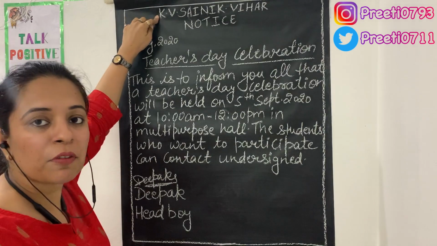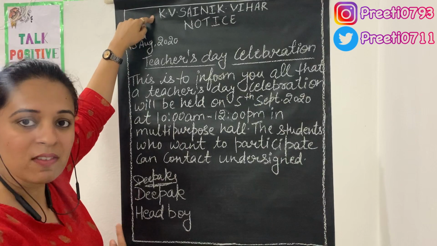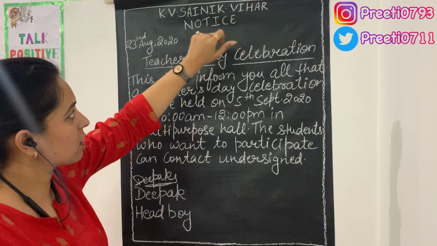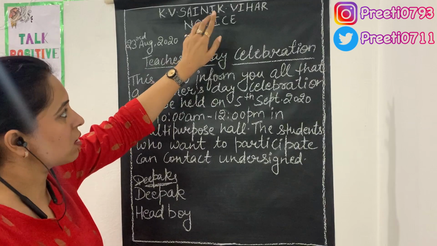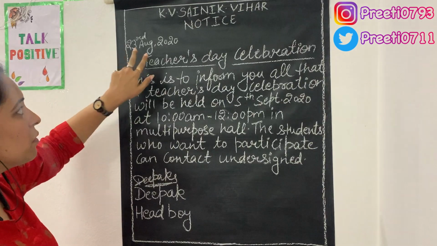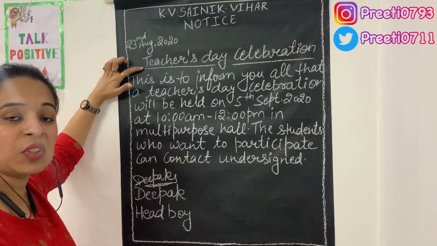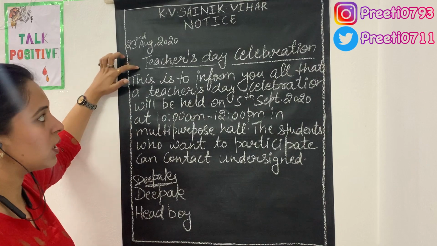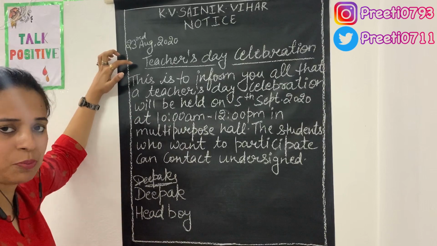First will come the name of the institution. Here the name of the institution is the name of the school that was given, KV Sainik Vihar, and we are supposed to write the name of the institution in capital letters. So after the name of the institution comes the word notice in capital letters. Then at the left hand side, we will write the date of issuing the notice, and we will write the date in this format only. After the date will come the heading, or we may call it the title of the notice. So the title of the notice here is Teachers' Day celebration. And if you want, you may underline it for a better representation.